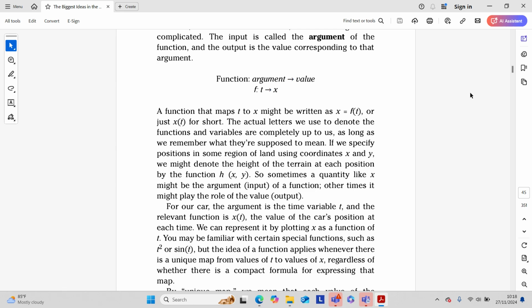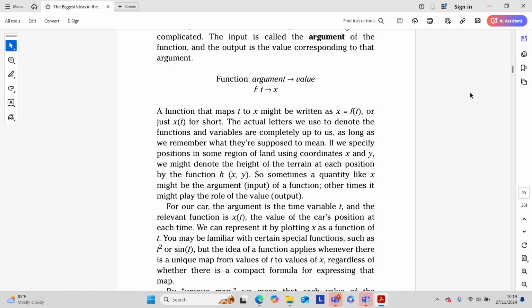The input is called the argument of the function, and the output is the value corresponding to the argument. Function, argument to value, or f defined by t to x. A function that maps t to x might be written as x(t) or just x(t) for short. The actual letters we use to denote the function and variables are completely up to us, as long as we remember what they are supposed to mean.